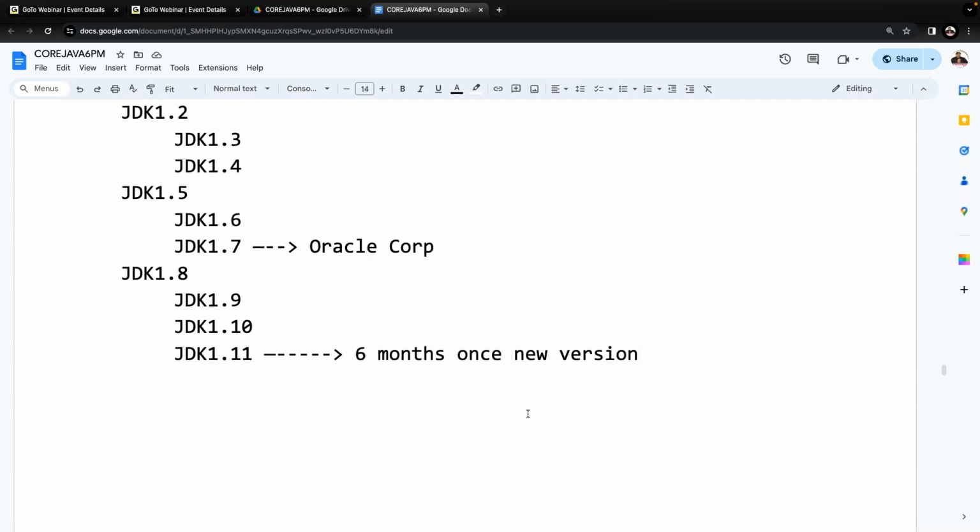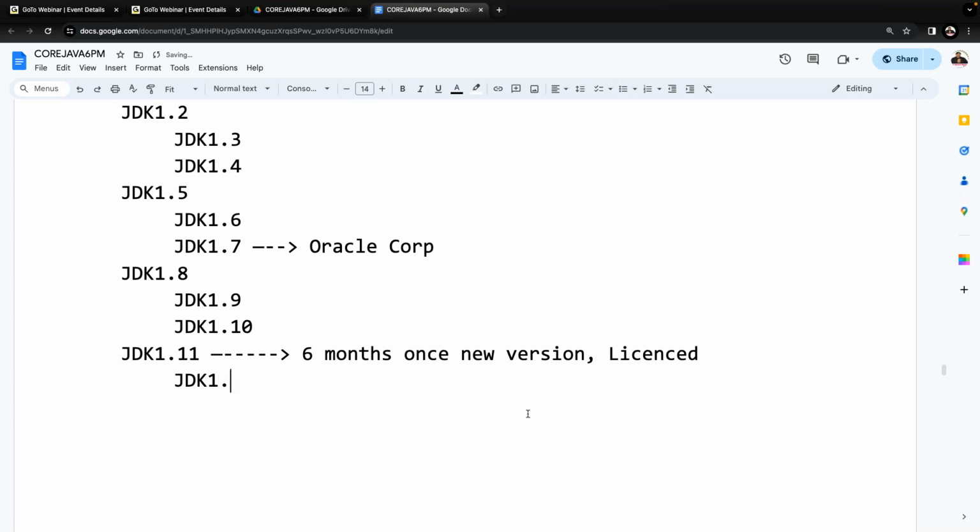Understand it clearly. One more point: from this version, Java is licensed, but for corporate users only, not for individual development, not for teaching, not for study, not for students. It's freeware there, but inside companies, Java is licensed. Understand it clearly, these are the changes. After completion of this, we can take it as a major version.